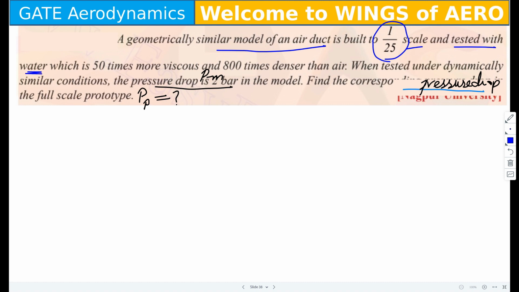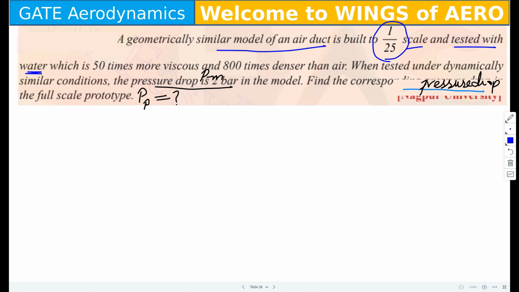Now tell me which one is the model and which one is the prototype. Ma'am, water is the model. Tested with water is the model, and air is the prototype, whereas it is being tested in water.